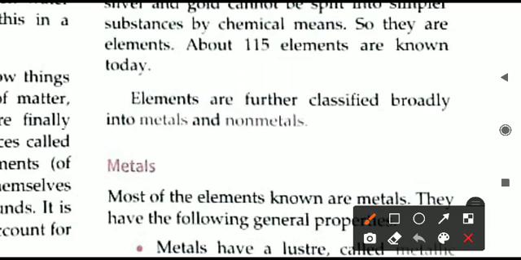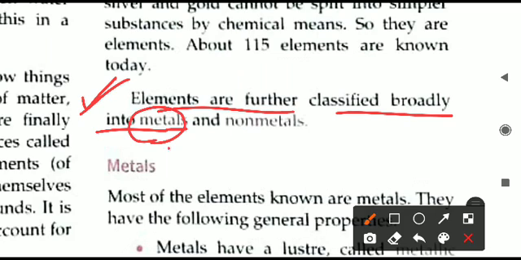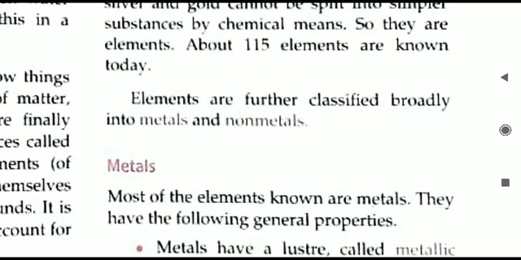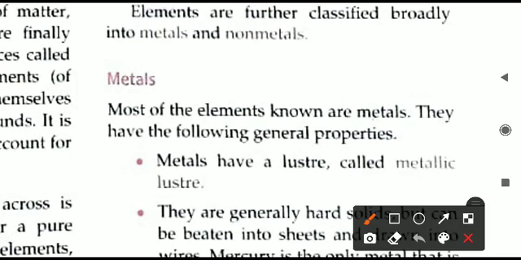Now let us see the classification. These elements can again be classified into two main categories. What are these? Please take this slide in your book. Elements are further classified broadly into the first category, that is called the metals, and the second category, that is called the non-metals. Let us see both of these one by one.